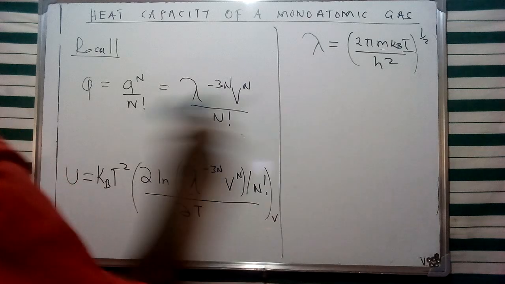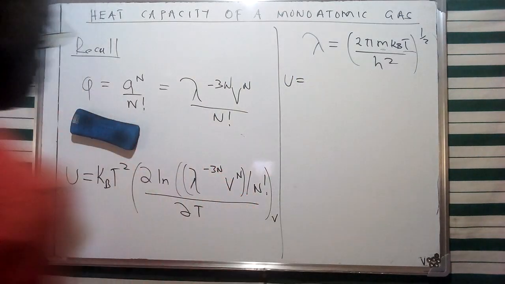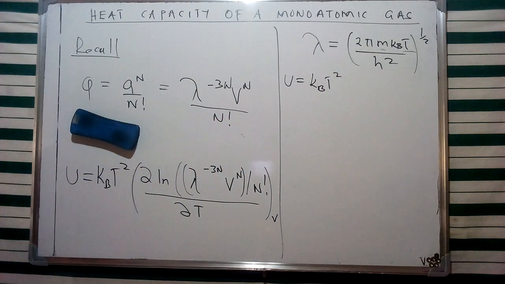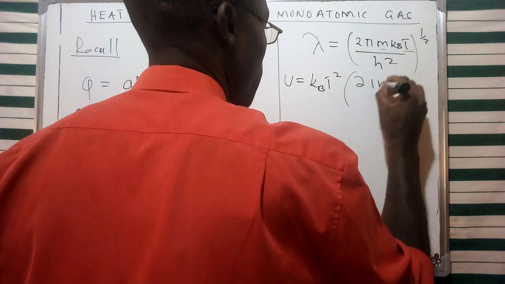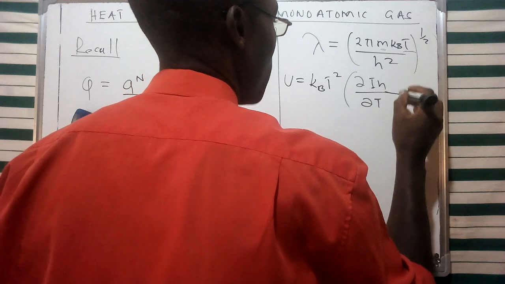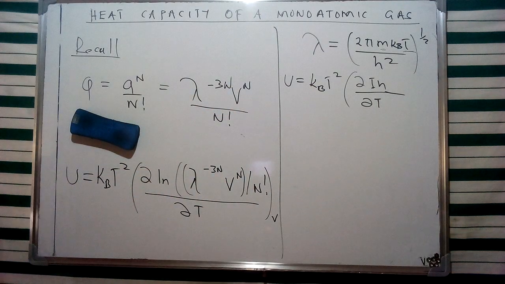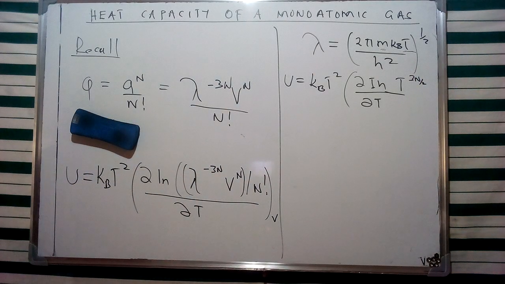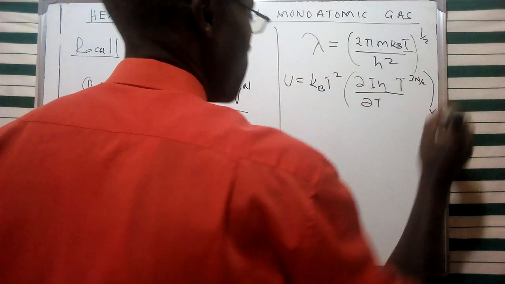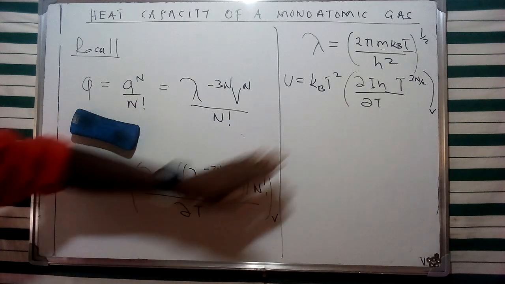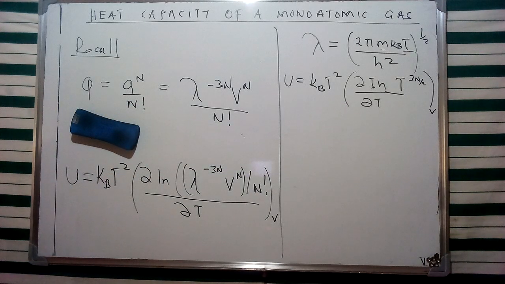In this case, this specific expression for internal energy is going to translate into a form which is kBT, the square of that, and we're going to have this one as the partial derivative of the natural logarithm, of course, with respect to temperature. And this upper part for the energy is basically going to be given in terms of T, 3N over 2, and of course that is given as such. Considering those specific values that we have given, solving this equation is going to give us a value of this one using various laws of logarithms. And of course, I'm not going to go into details of that.